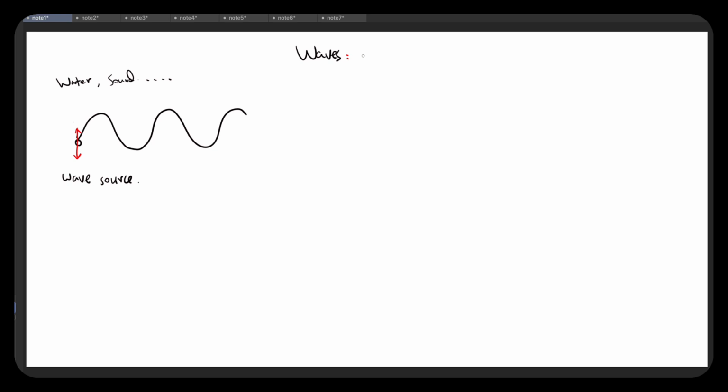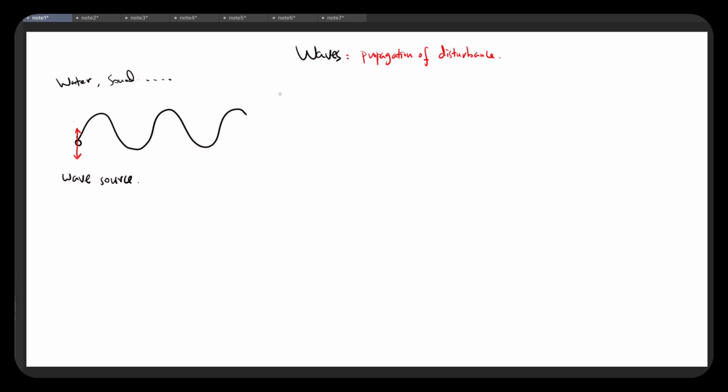When we say waves, it's propagation of disturbance. Because if the object here, this wave source, is not moving at all, then there's no disturbance, and there's no such propagation of wave. Only when this point is doing oscillations, then we have this wave propagating. But now let's look at this disturbance propagation in detail.